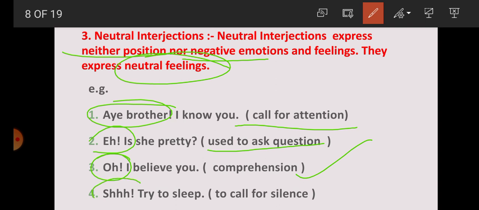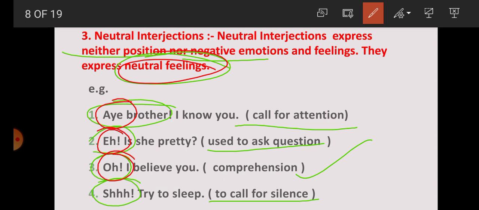"Shh. Try to sleep." Here shh expresses what? It expresses the feeling of only calling for silence. There is no negative or positive emotion or feeling. So students, we have got here that neutral interjections express neither positive nor negative emotion. They express neutral feelings. With the help of these examples, hey, oh, shh express only neutral feelings.